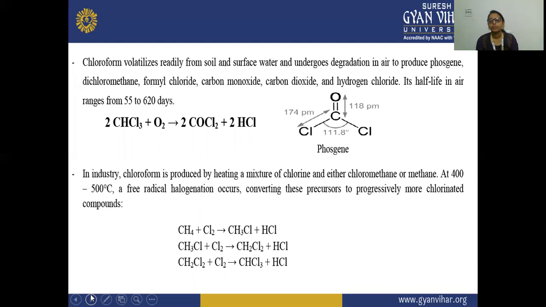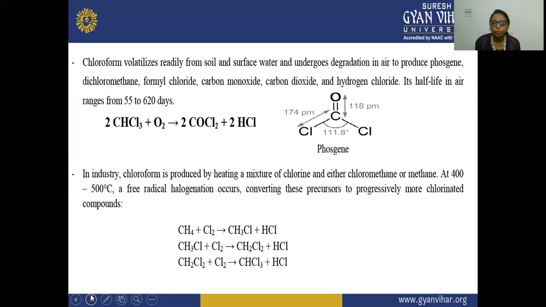In industry, chloroform is produced by heating a mixture of chlorine and either chloromethane or methane at 400 to 500 degrees centigrade, and a free radical halogenation occurs. This is a process of free radical halogenation in which chloroform is produced, converting the precursor to progressively more chlorinated compounds. As you can see, when methane is chlorinated, it forms chloromethane and HCl.